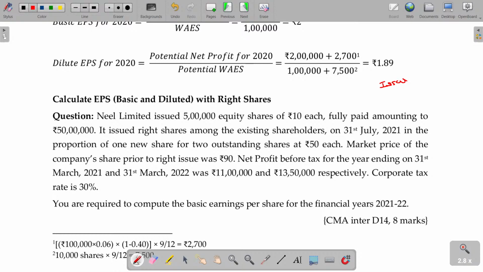In case of right share, market price may be 10, issued to the existing shareholders for 9 rupees, 1 rupee lesser. That will be considered as a bonus component. Bonus share confirm there will be dilution chances. But in the case of fresh issue at the equivalent cash in the market price, there will not be any dilution. But issuing the right share at a discounted price compared to the market, there will definitely be dilution, but not equal to what?